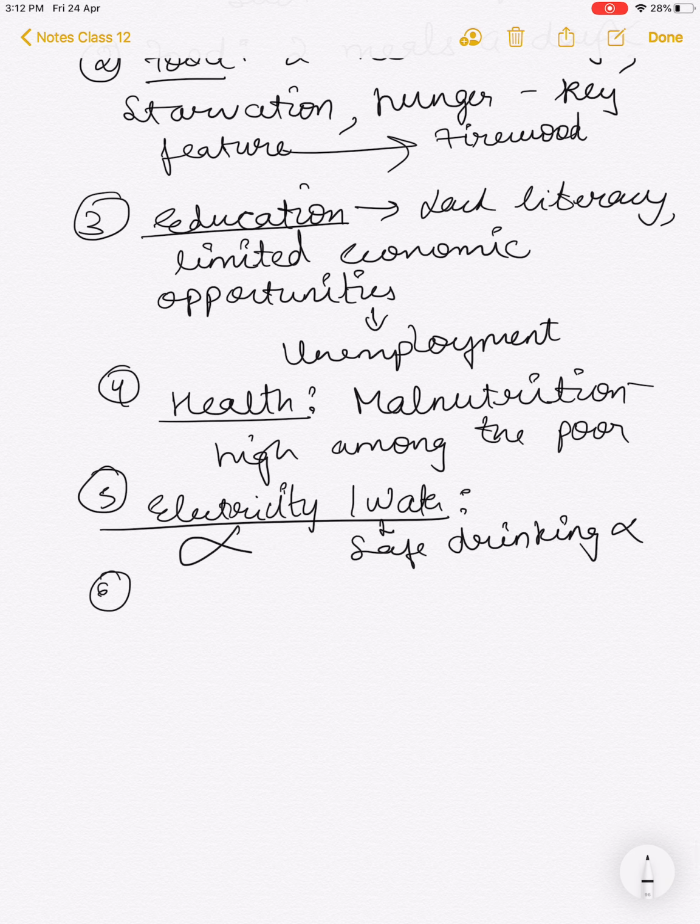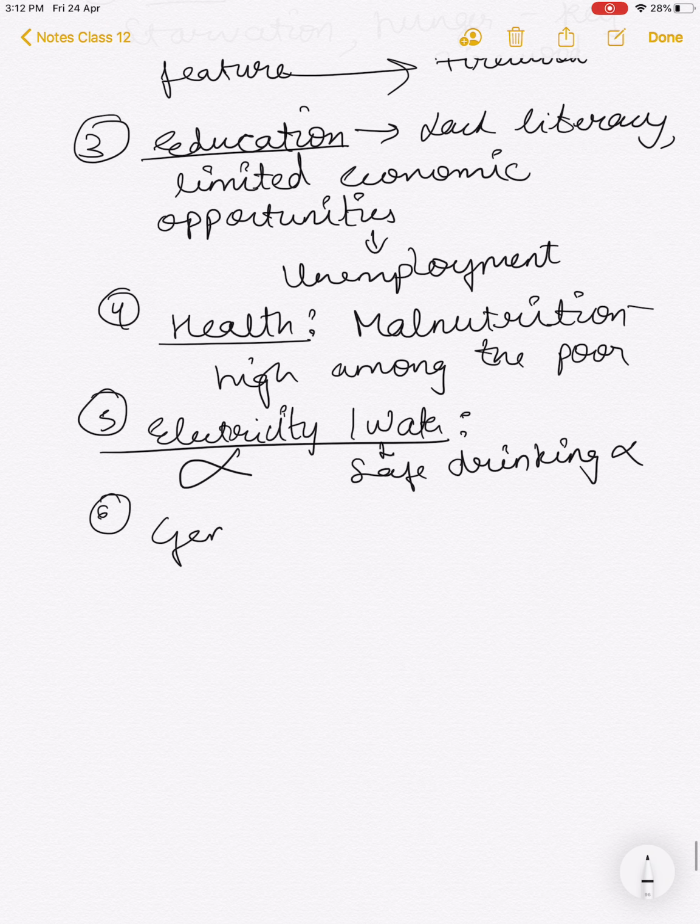They do not get access to. And then they mostly face gender inequality because the women of the poorest households are not treated well, and that is why there is a huge gender gap. Mostly this gender inequality leads to no gainful employment and no decision making of women in the family. So women have no say mostly, and they do not even gain employment, and they can't take decisions or have a say in the decisions of the family. This is what gender inequality sounds like in a poor household.